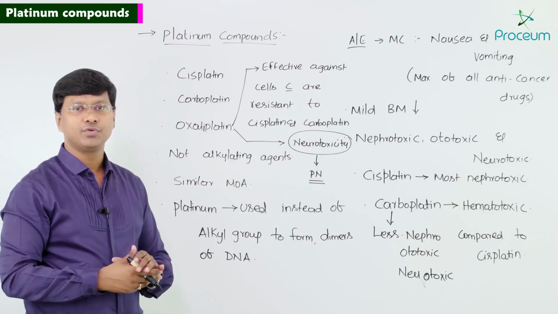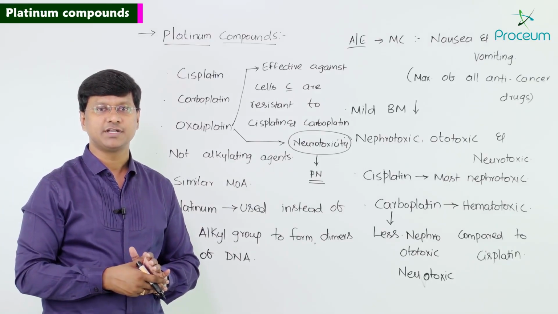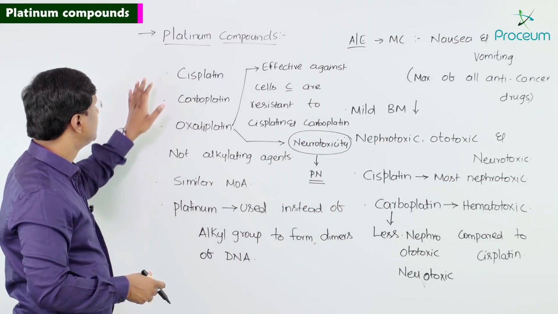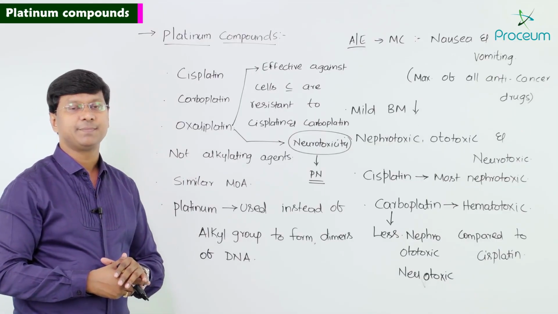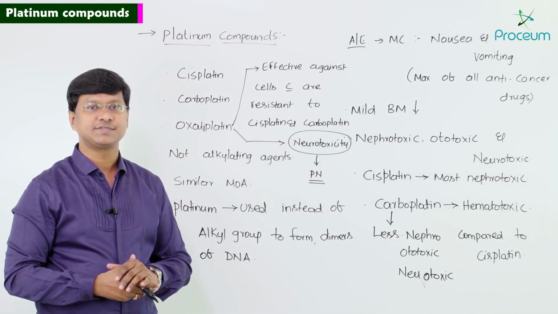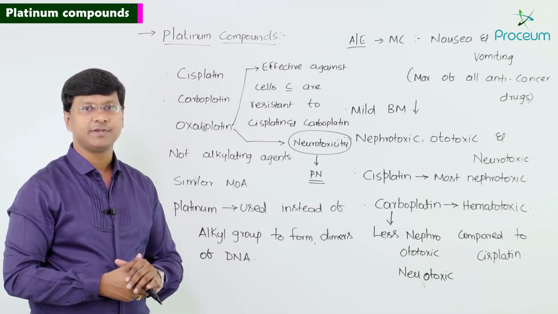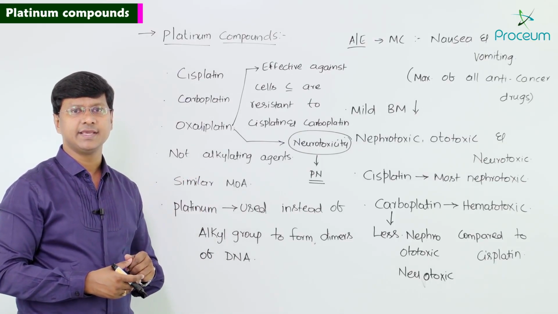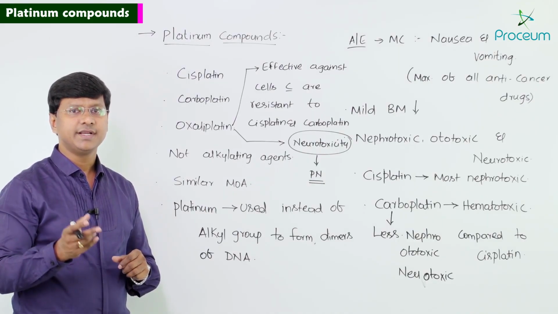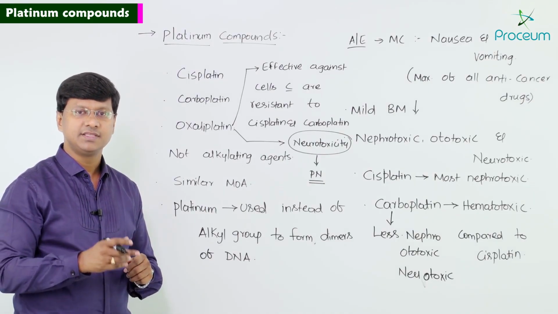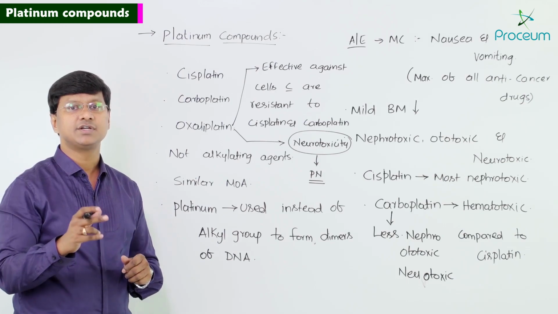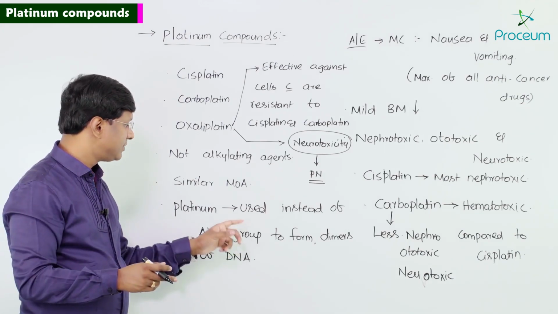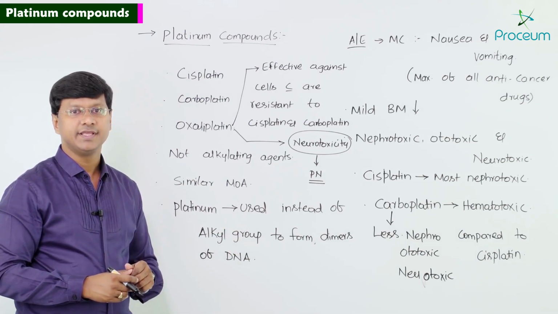Next, before going into the further part of the discussion, let me shortly revise what we have discussed. The platinum compounds include cisplatin, carboplatin, and oxaliplatin. These are not alkylating agents in the true sense. The only difference is that these use platinum instead of an alkyl group to form the dimers of the DNA.